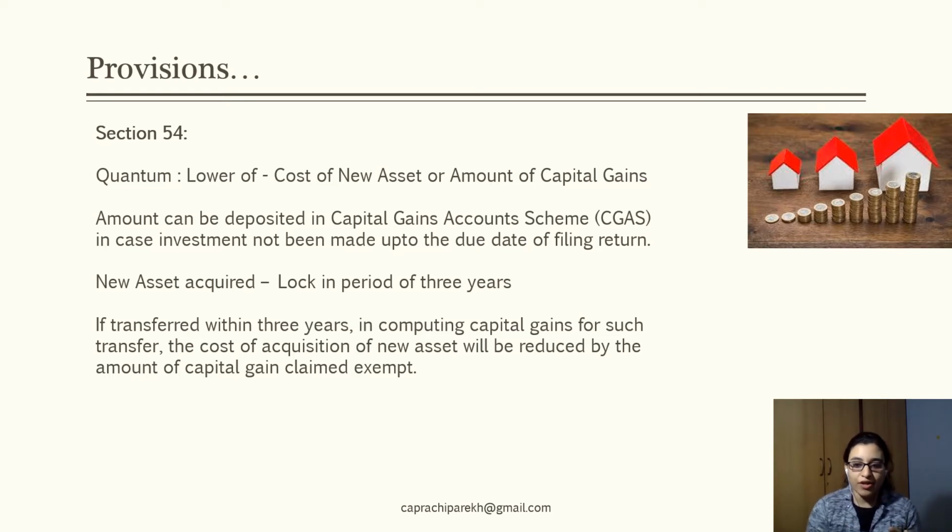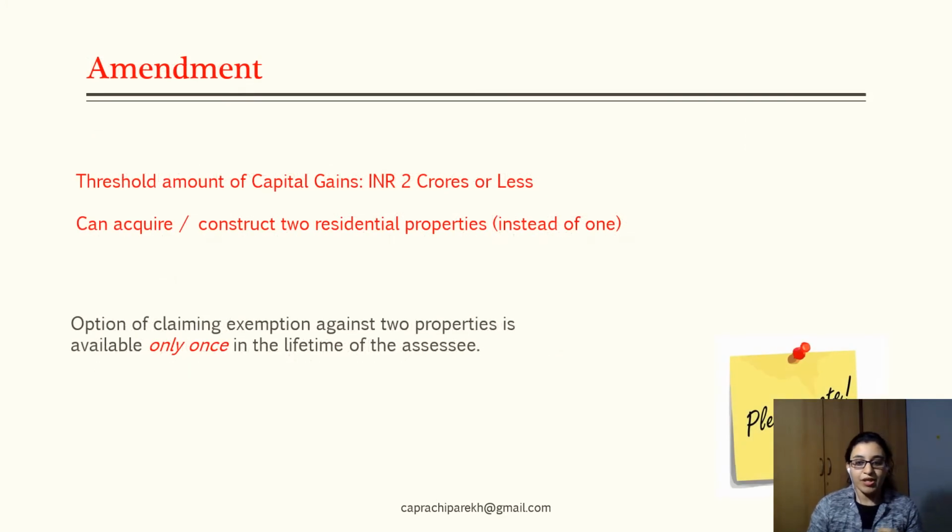So these were the provisions relating to section 54 and now to the amendment which has taken place. As we saw in the first slide, the new asset which was to be acquired had to be one residential property in India. The amendment which has been effected is as follows.